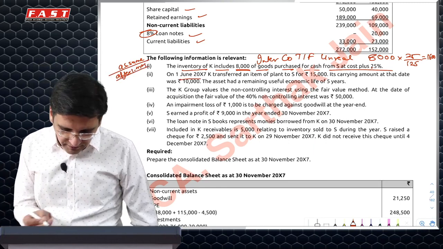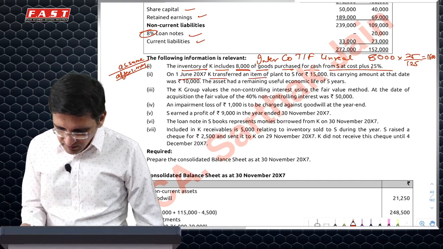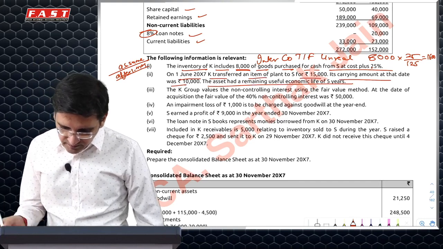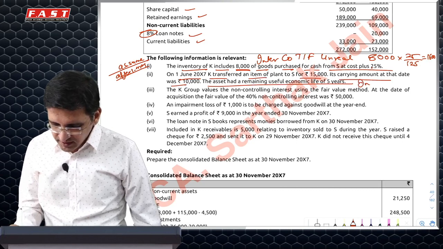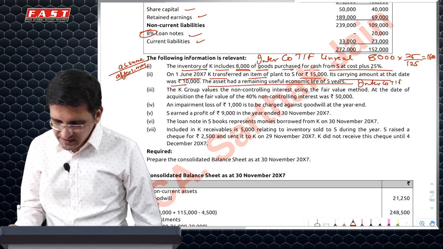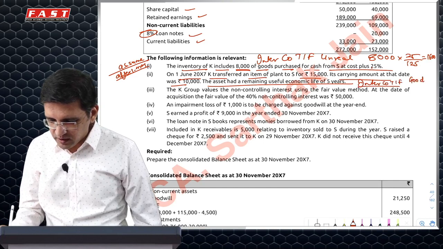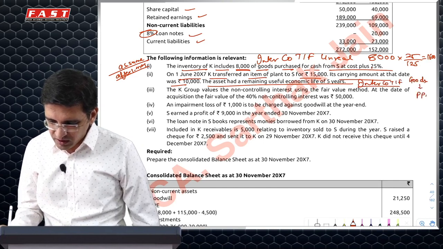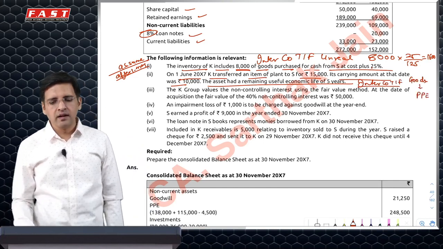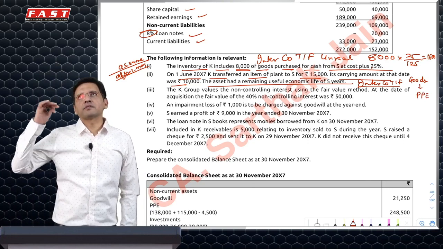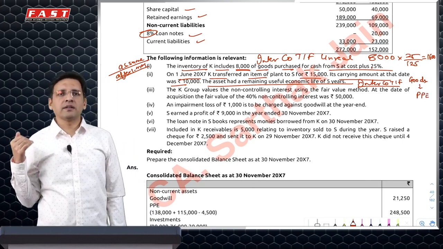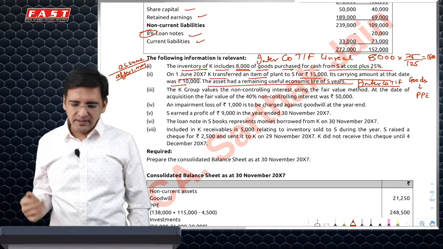Then on 1st June, which is after 1st of May, K transferred an item of plant for 15,000 with a remaining life of 5 years. So there is another intercompany transfer, but this is basically a case where a sale of goods is leading to purchase of PPE. One good adjustment; you should practice this one as well. In this case, we'll assume what was the cost to the group, and based on that, what should have been the value at which the plant would have been recognized on